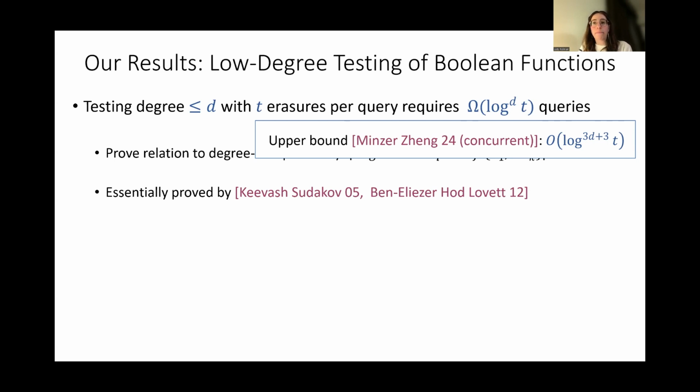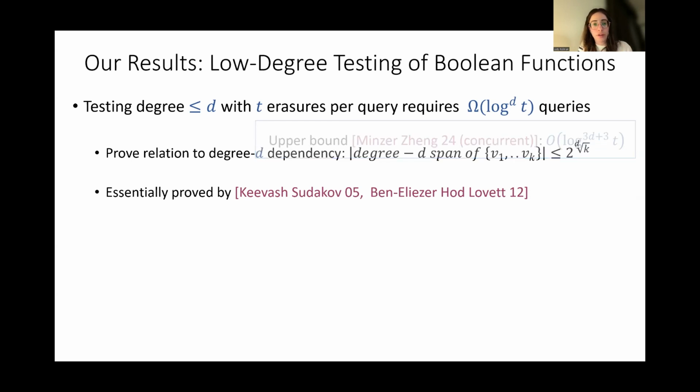And we saw this lower bound and said, okay, well, we want to do better. So how can we do better? We showed that in a relaxed version of the model, we can test low degree with far fewer queries.